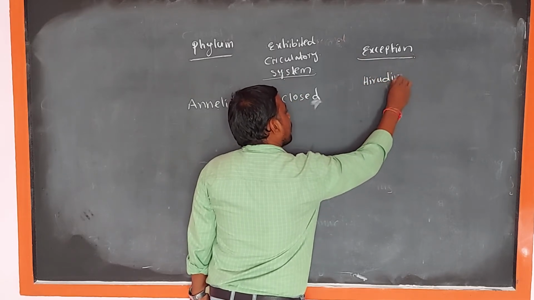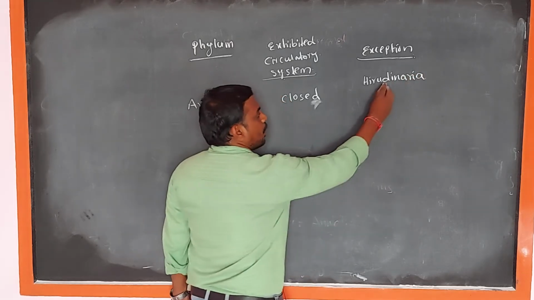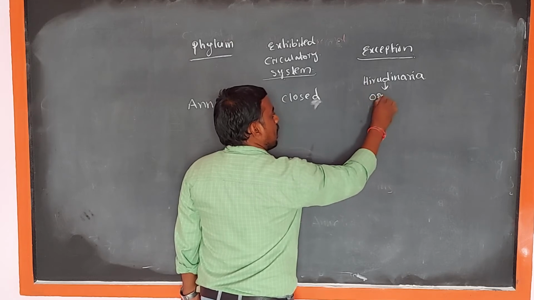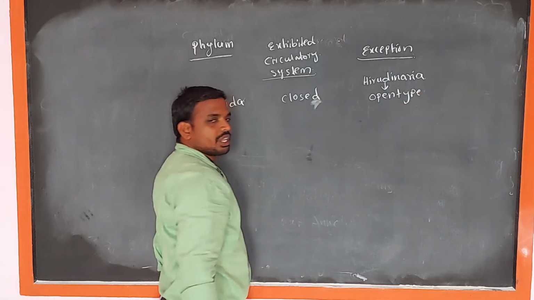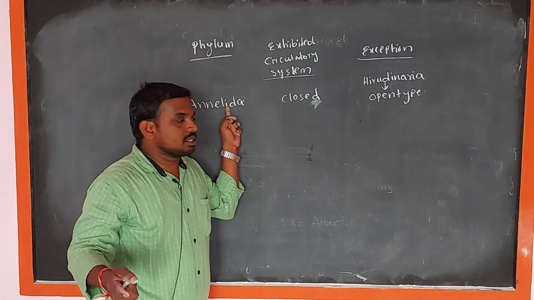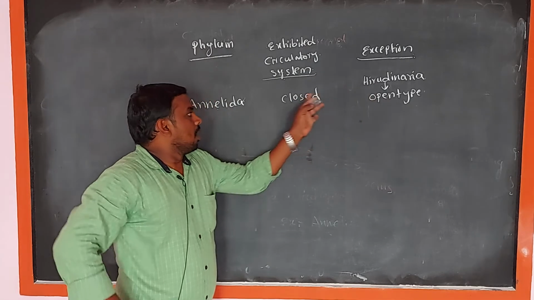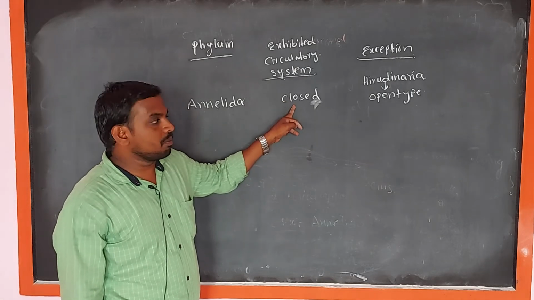Hirudinaria. In this Hirudinaria class, the circulatory system is exhibited in open type. All annelidan animals except Hirudinaria are exhibited in closed type of circulatory system.